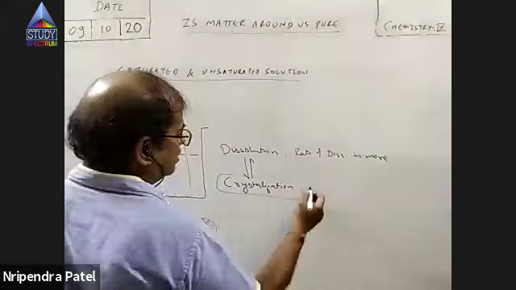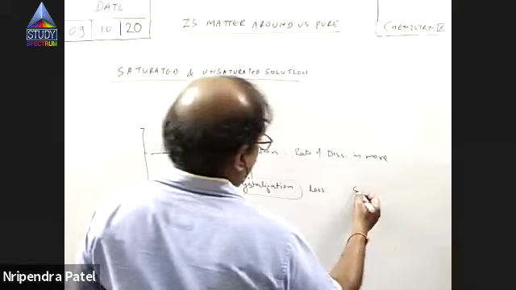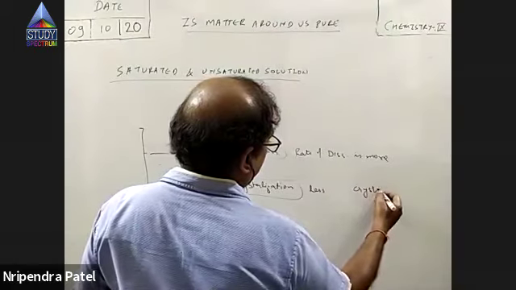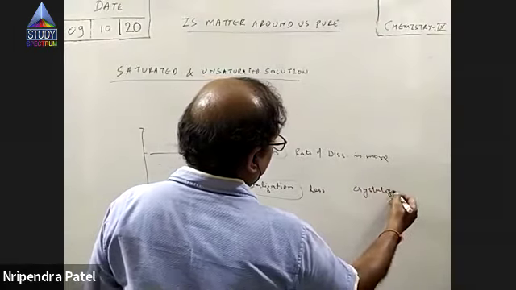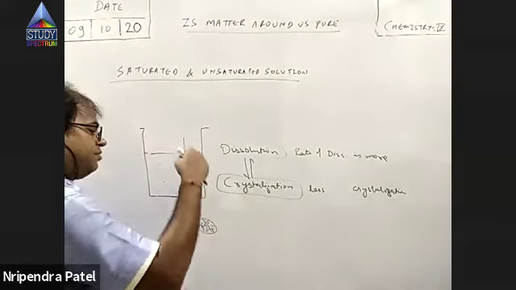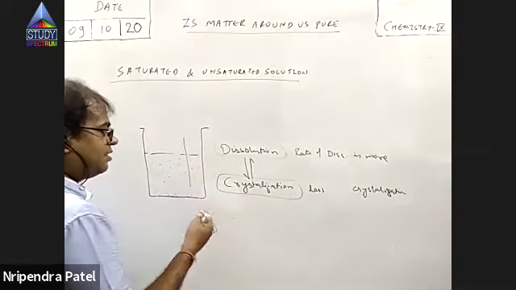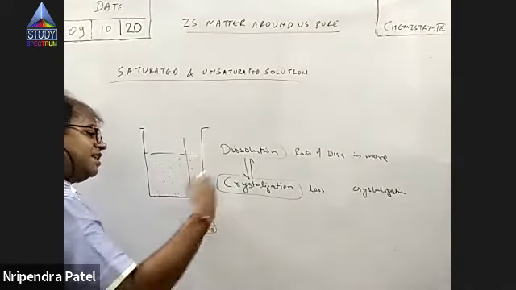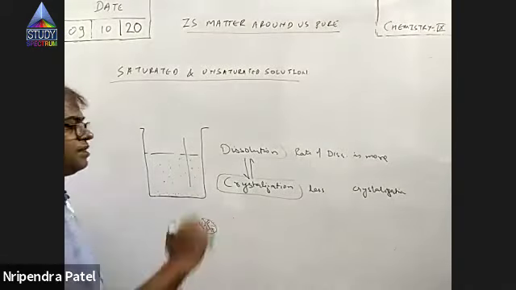But as the particles in the solution go on increasing, the rate of crystallization starts increasing. And after some time, what happens? The amount which gets dissolved per second also gets settled per second. That means further dissolution does not appear to take place.